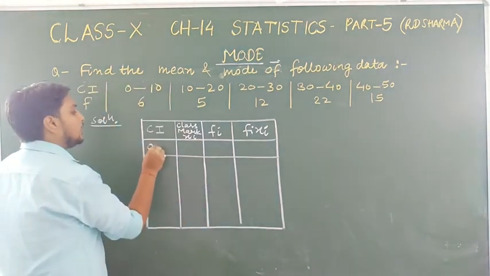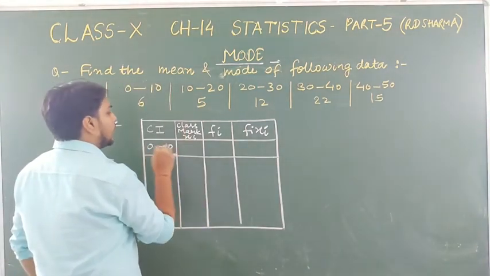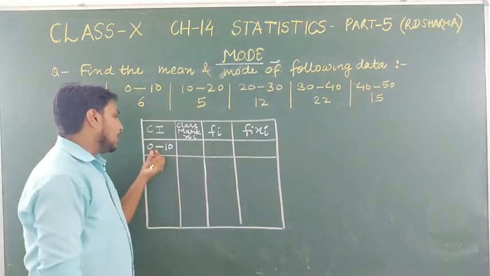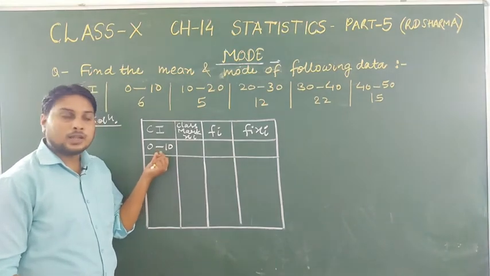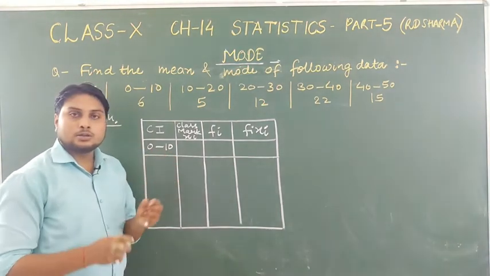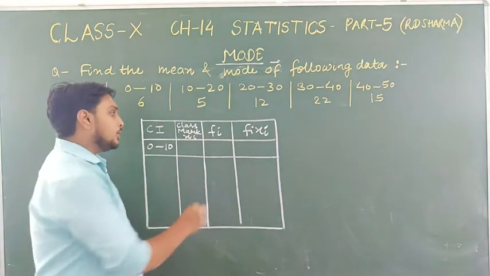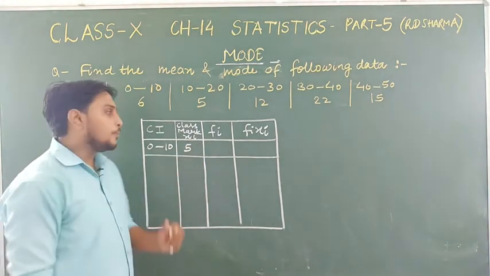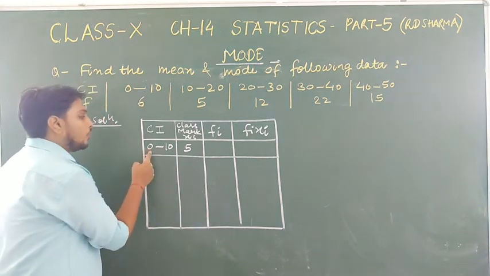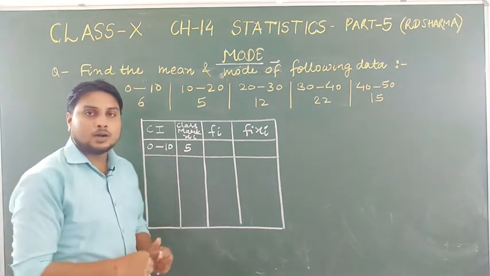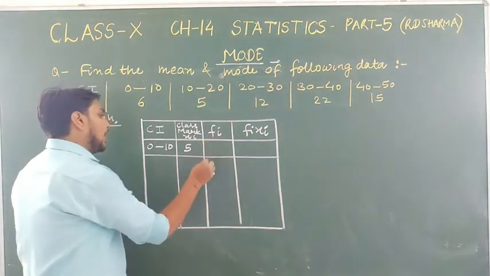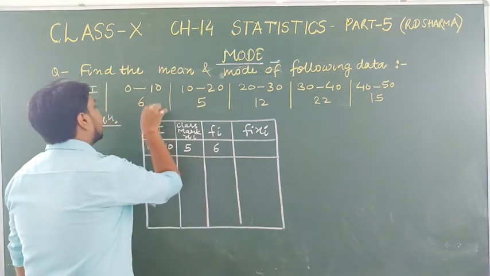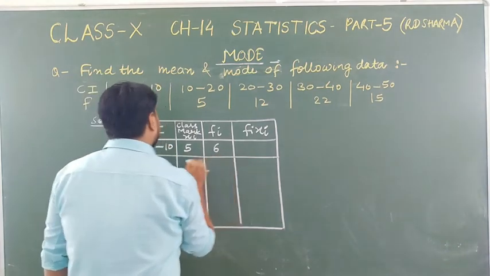So the class interval is 0 to 10. Students, what will be the class mark? Class mark, I have told you, is the mid value of this class interval, 0 to 10. So the mid value of 0 to 10 is 5. Or you can apply a formula also, lower limit plus upper limit upon 2. Fi for this is 6, which means the frequency of this class interval is 6.